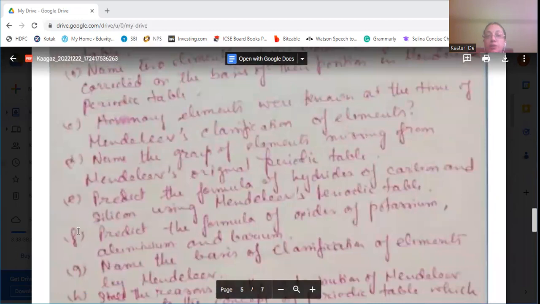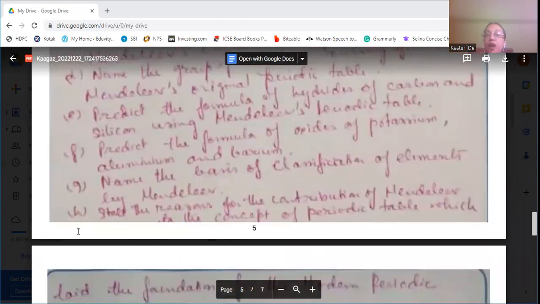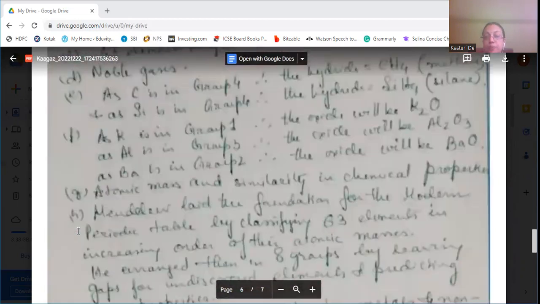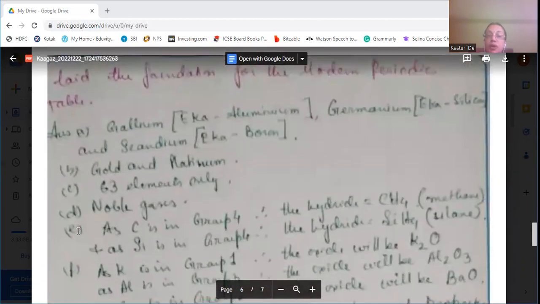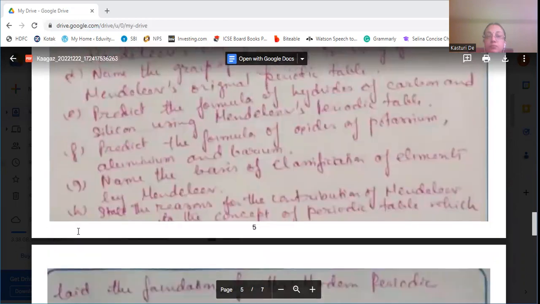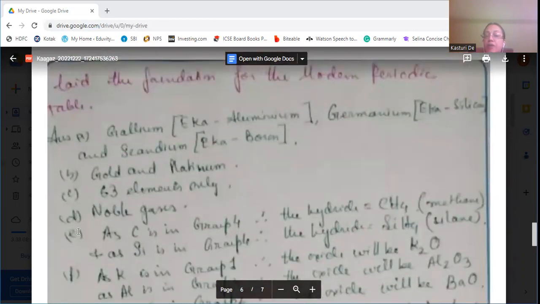Then predict the formula of the hydrides of carbon and silicon using Mendeleev's periodic table. Carbon is in group number 4, so its valency is 4. The hydride will be CH4, which is known as methane. Silicon is also in group number 4. Therefore, the hydride will be silicon hydride, SiH4, which is known as silane.